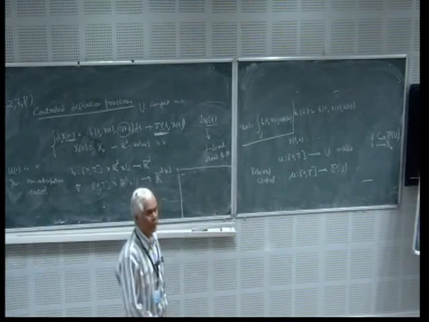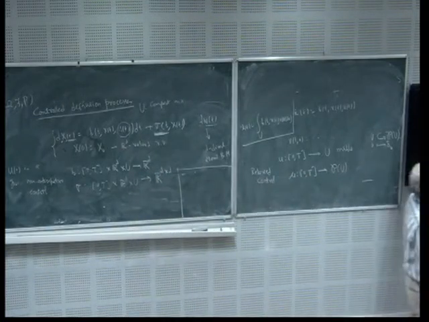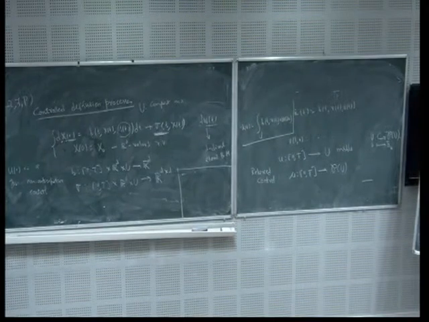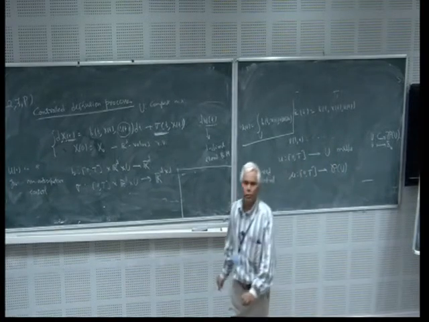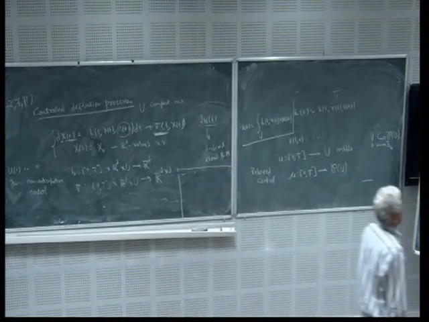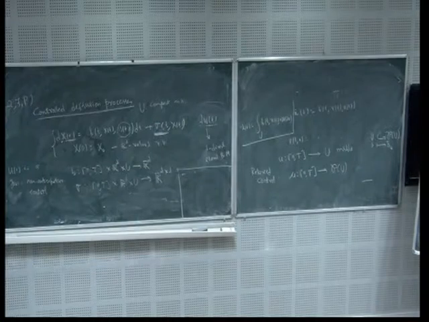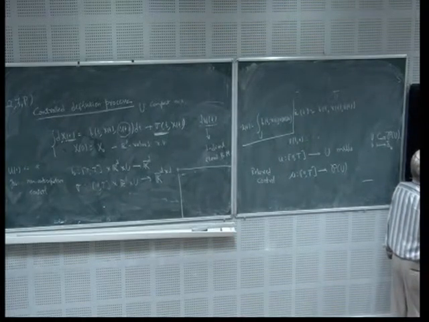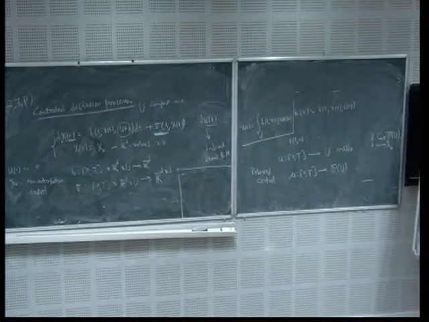So instead of u_n, I am changing it by mu_n. So what is u_n? u_n is a function from n to U. This is a control. My control is a function from n to U. And what will be a relaxed control? A relaxed control will be a function from n to P(U). And a relaxed trajectory will be x_{n+1} equal to the integral over U of b_n(x_n, u) mu_n(du). This is my relaxed trajectory.